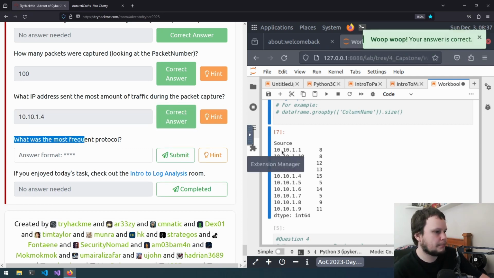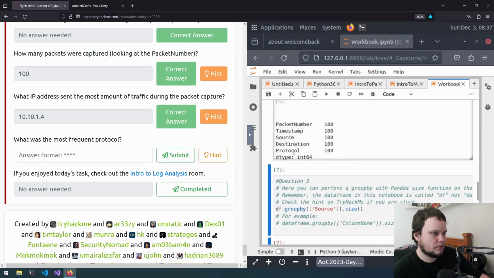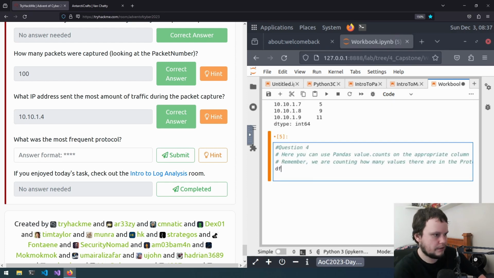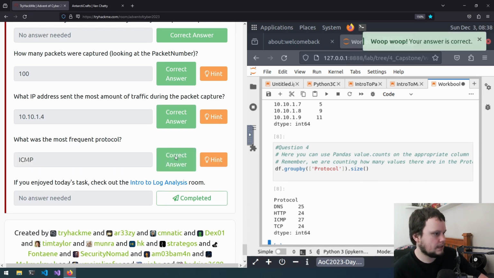And what is the most frequent protocol? This is going to be a similar thing again. Assume it will be df.groupby protocol, and we can do size. The one used the most was ICMP, which is used for pinging, and that was correct.